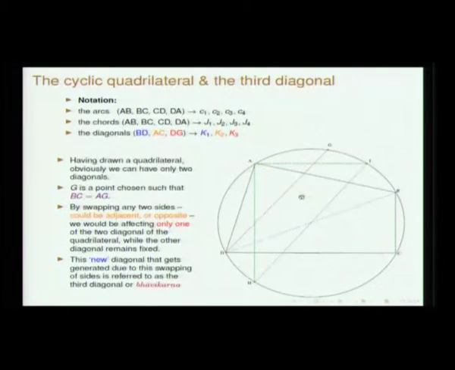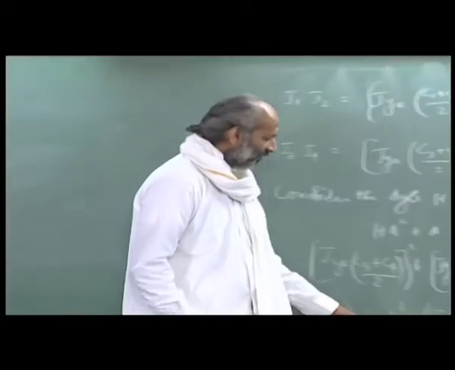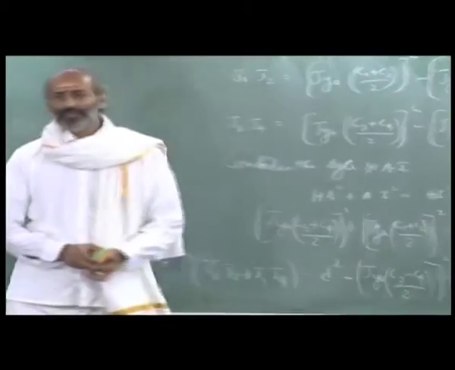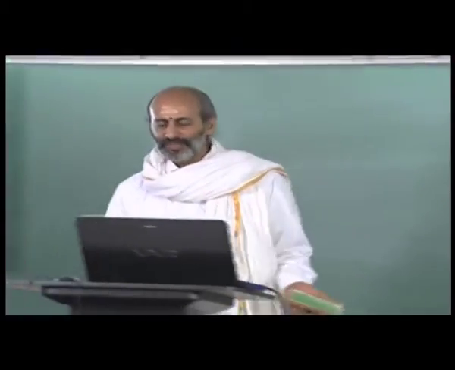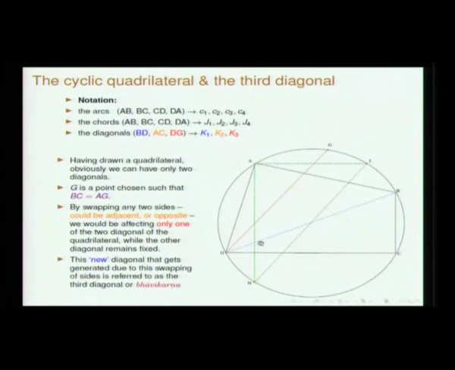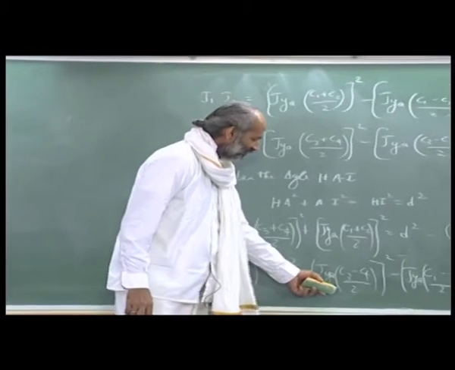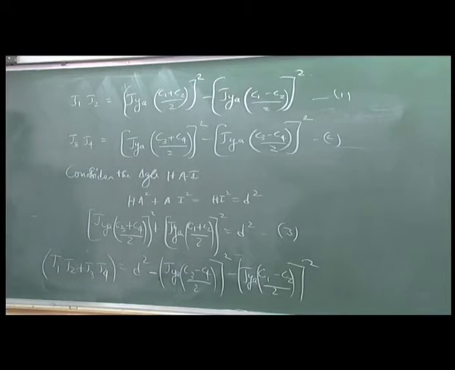Now, we are going to consider one more triangle. I want to eliminate this, so d square minus the difference in the ja C3 C4.